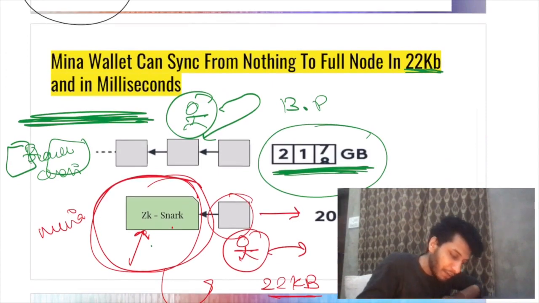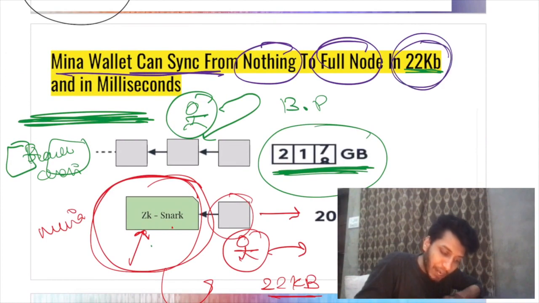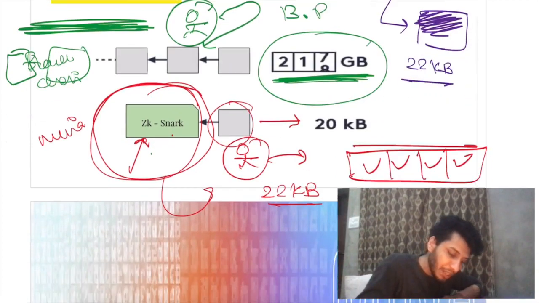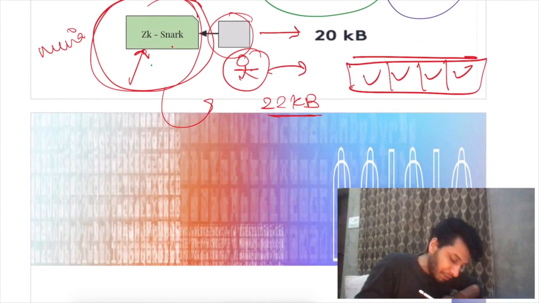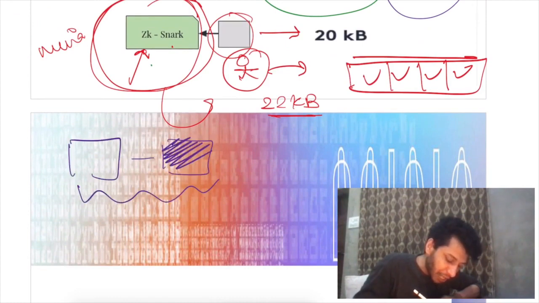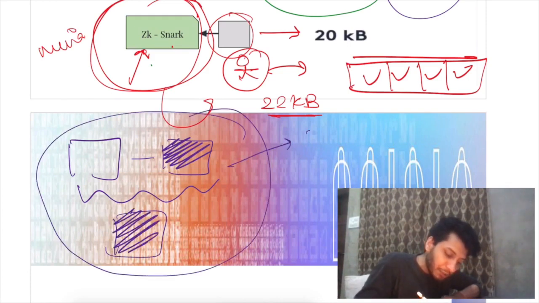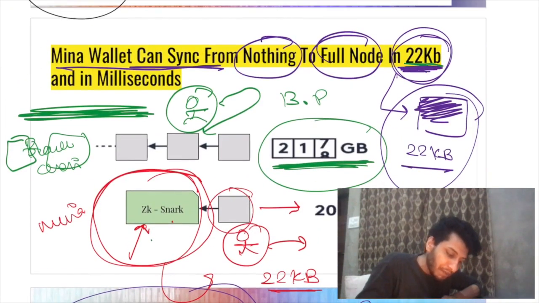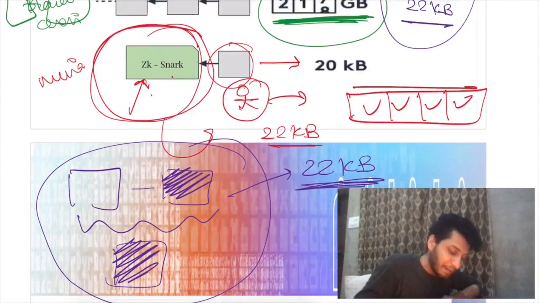So in a nutshell, a Mina wallet can sync from nothing to full node in 22 KB. Why 22 KB? Because this SNARK that we have downloaded is of 22 KB only. Remember, we produce these SNARKs recursively. As soon as there is a new block, we will produce a new SNARK for this, right? So the size of the blockchain is limited to 22 KB always. And since you have to download only 22 KB, you can do that in milliseconds and you can start verifying. I hope I made my point clear.